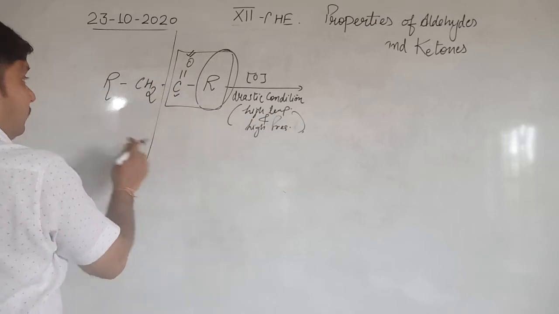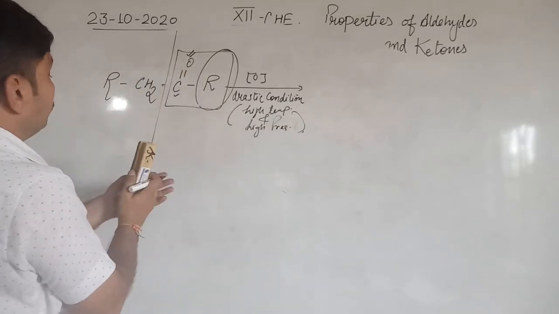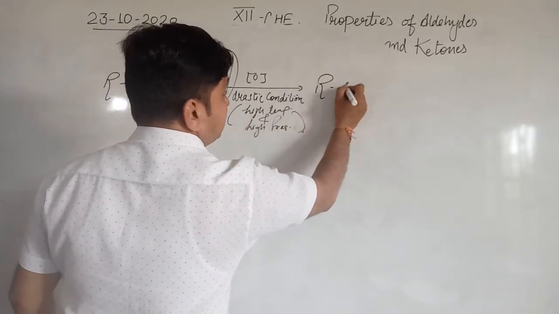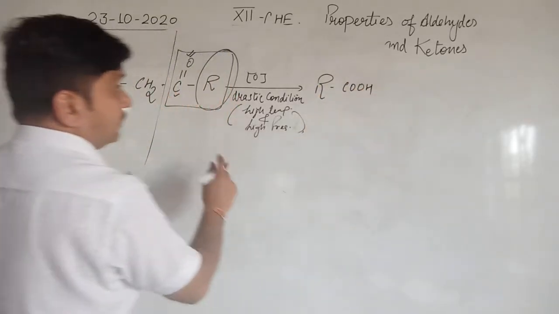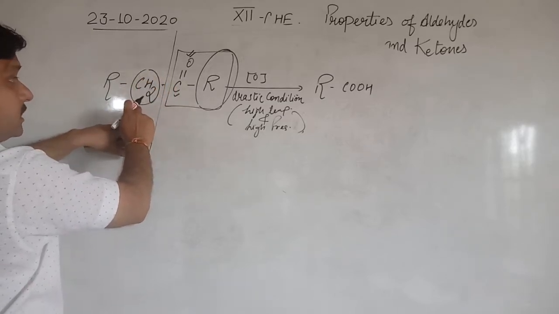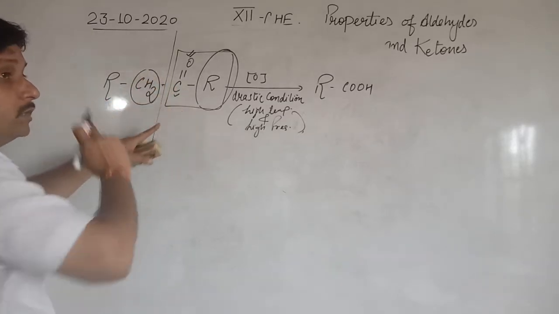Clear? It means from this side two carboxylic acids will be formed. RCOOH. This CH2 converts into carboxylic acid and this CO also converts into the carboxylic acid.